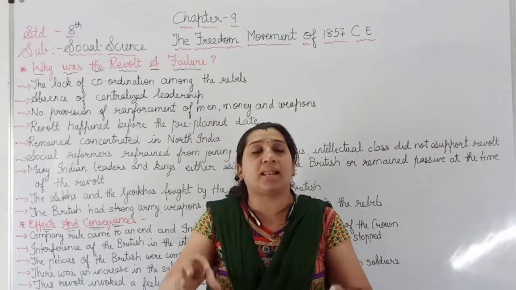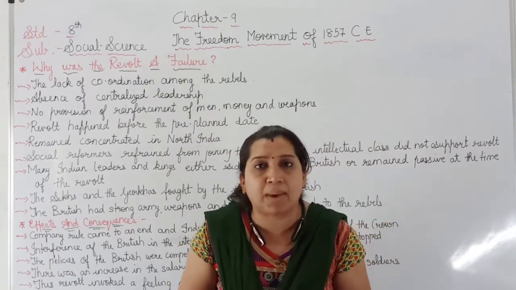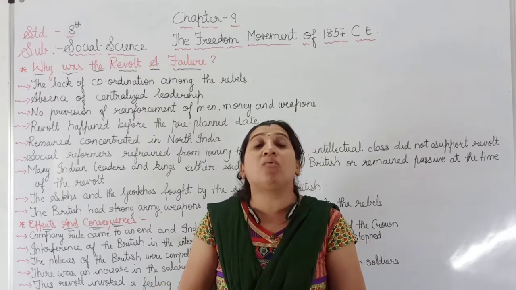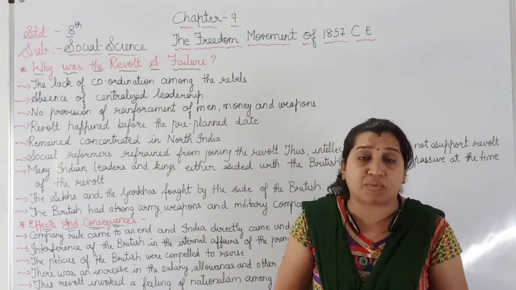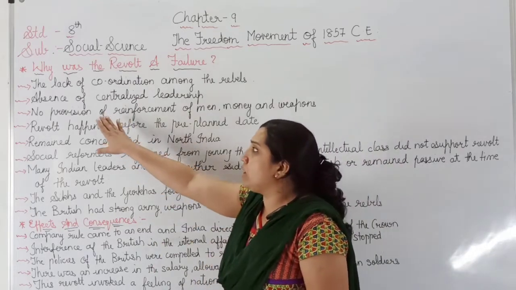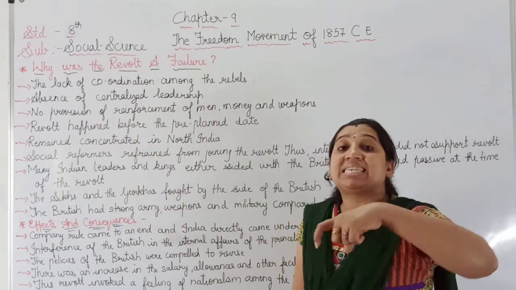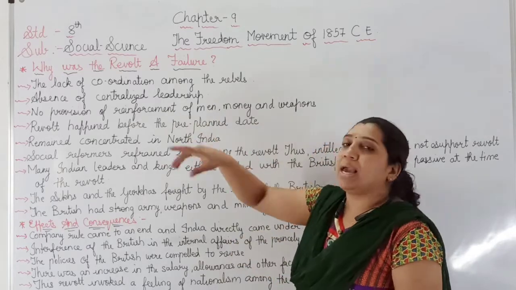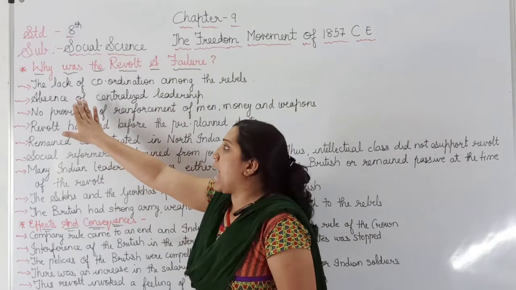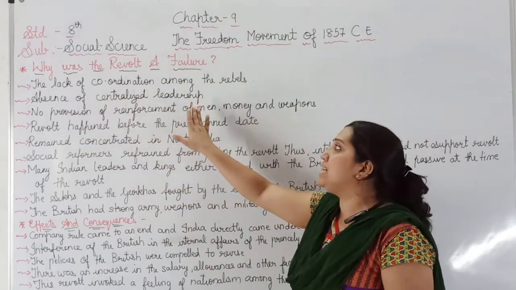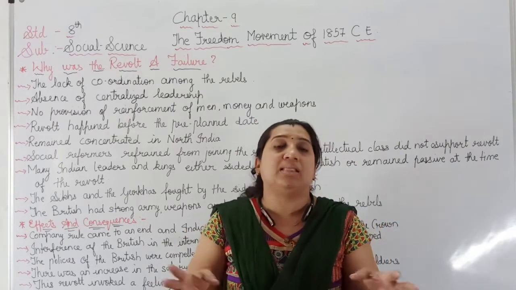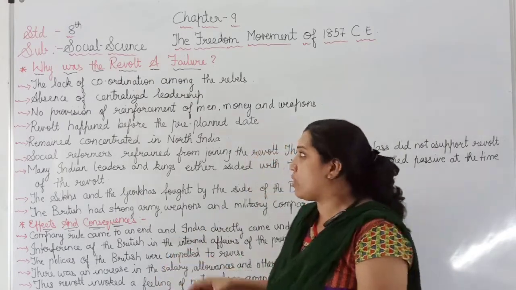Rani Lakshmibai, Nana Sahib Peshwa, Tatya Tope, Bahadur Shah Zafar, and many more who were part of the revolt of 1857 did not have cooperation among themselves. The second point is the absence of centralized leadership. There was no centralized leadership who could handle the revolt. Each part had its own leader and was fighting for its own region.